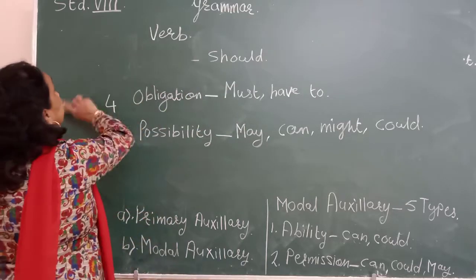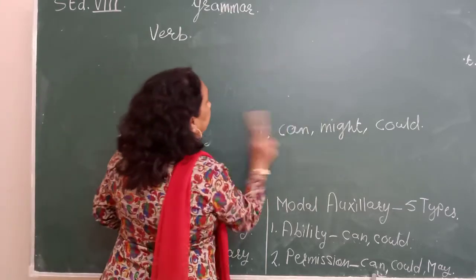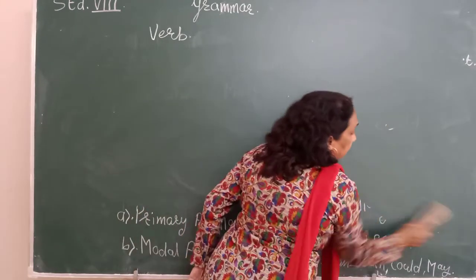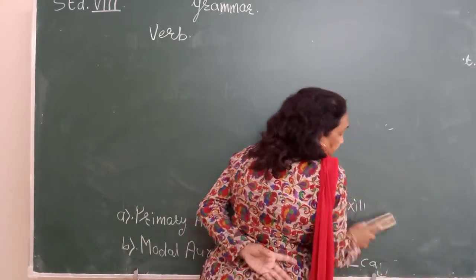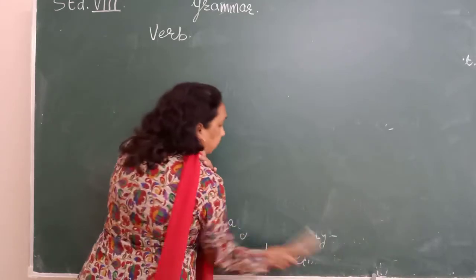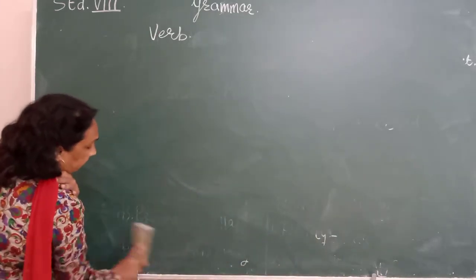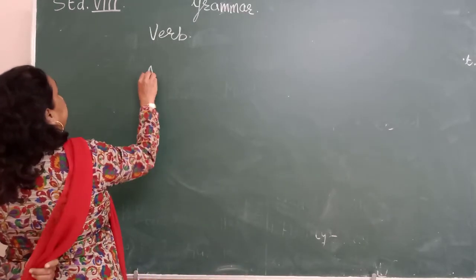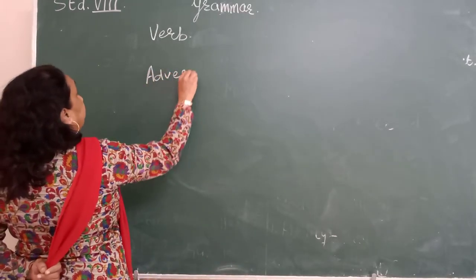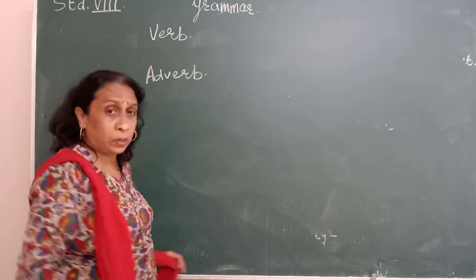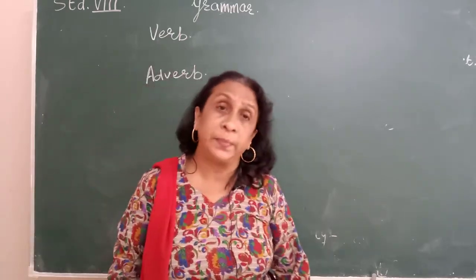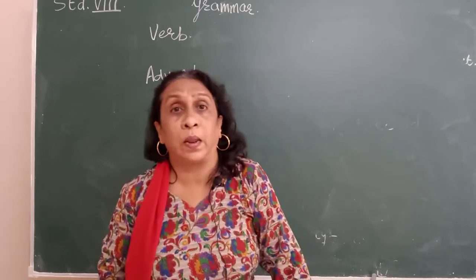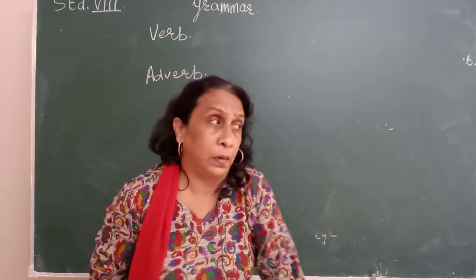This is verb we have seen. What is a verb? A verb is an action word. It shows action. Now what is an adverb? Adverb is a word that tells us more about a verb or it describes a verb. It describes the action word more clearly. Adverb is what? Adverb describes the action more clearly. The baby was crying bitterly. Now see here.